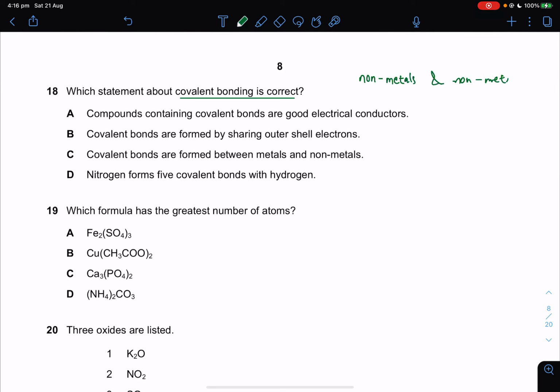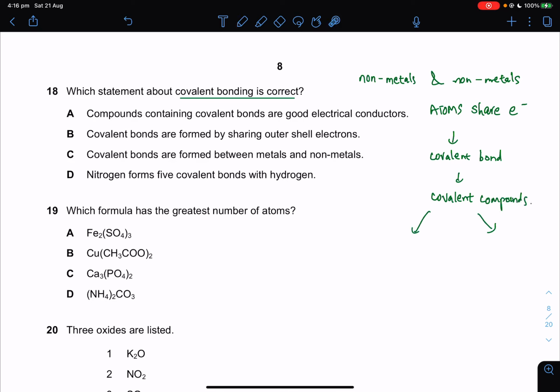So what will happen is they will remain as atoms. They do not form ions. So the atoms share electrons, and then you're going to get covalent bond, you're going to get covalent compound, and the properties of ionic and covalent compounds are very popular questions, and they are stated in your year 9 syllabus as part of something candidates